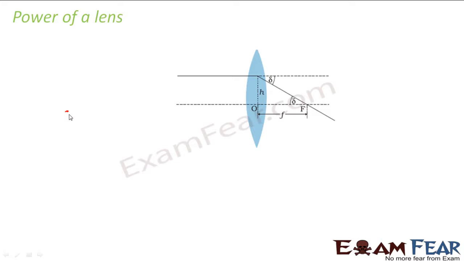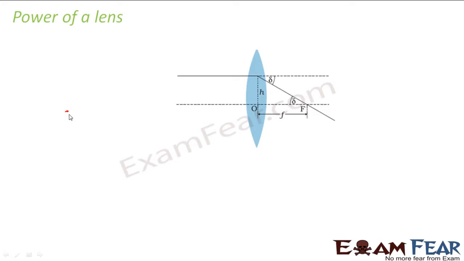Power of a lens is nothing but a measure of how much a particular lens can converge or diverge. For example, let us suppose there are two guys, X and Y. I say that X is more powerful than Y. That means X has more capability to do work than Y, right?